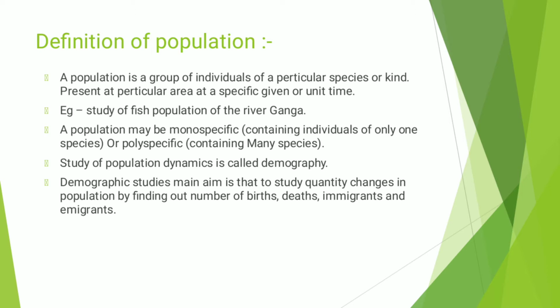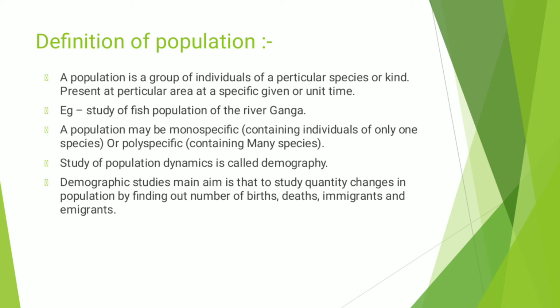A population is a group of individuals of a particular species or a kind present at a particular area at a specific given time or unit time. For example, study of the fish population of the river Ganga. This is the definition of population and an example of population.